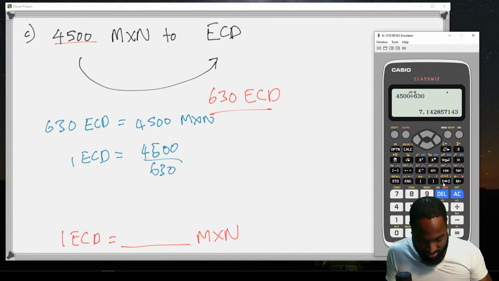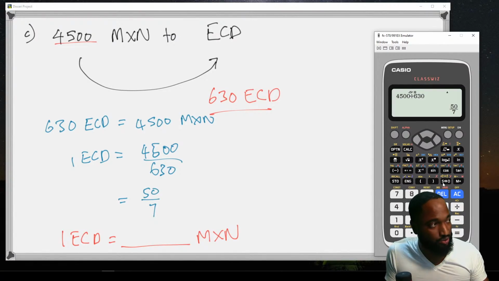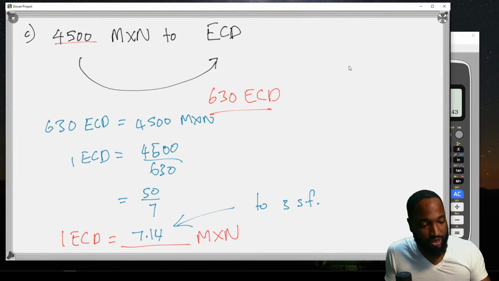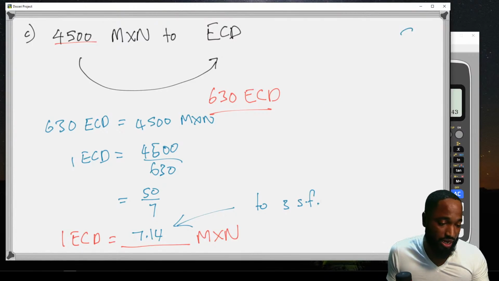They didn't ask for any significant figures. If you had 50/7, I would give that as well. Or if you have 7.14 to 3 significant figures, I would give that as well. So those two, we're taking that and going home with that. So that's the entire of question 1. This was probably the hardest part of question 1, and it wasn't hard. So that is 9 out of 9. Everybody should be on 9 out of 9 there.